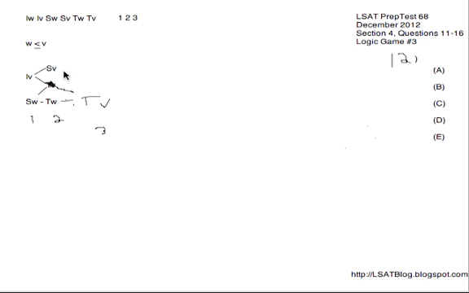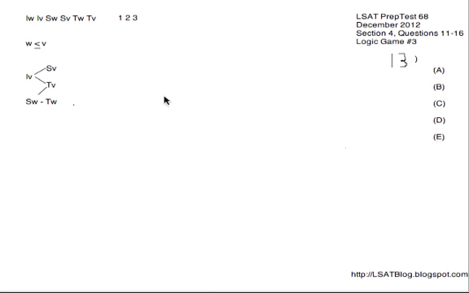And IV and SV are a little bit ambiguous right now. We can't say exactly what's happening with them, but they're asking us what must be true. So the musts we have right now are TV 3, TW 2, SW 1. And as we scan through the choices, we have no idea exactly where I is going. We know that SW is firmly 1, making E our answer to number 12.